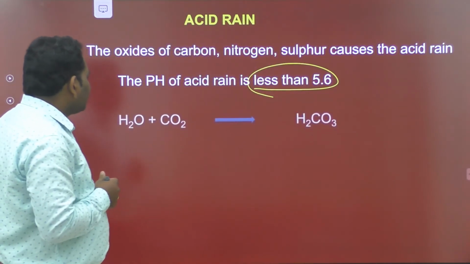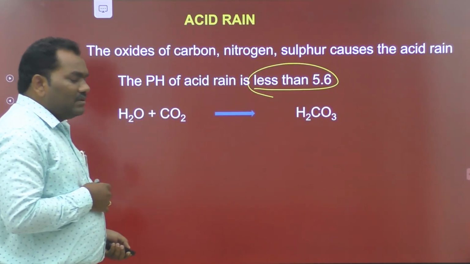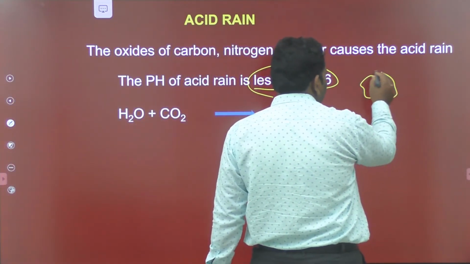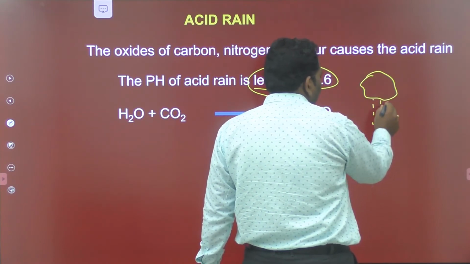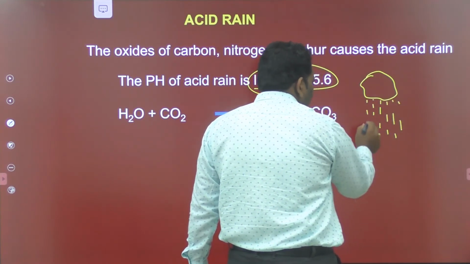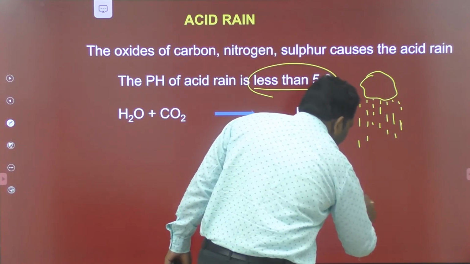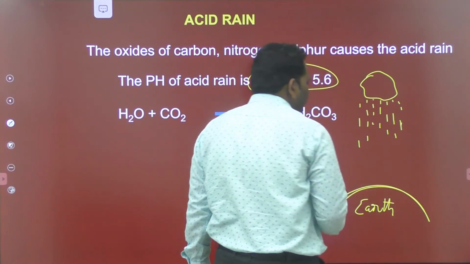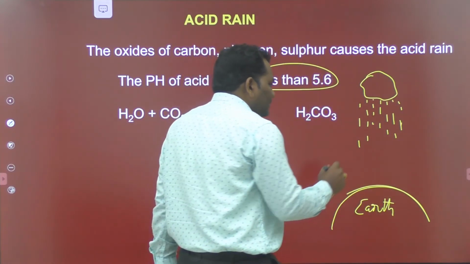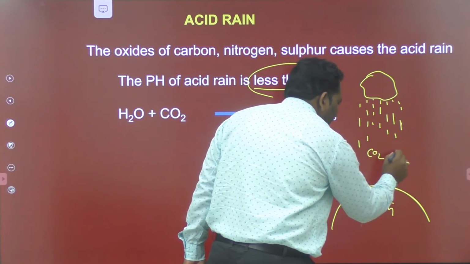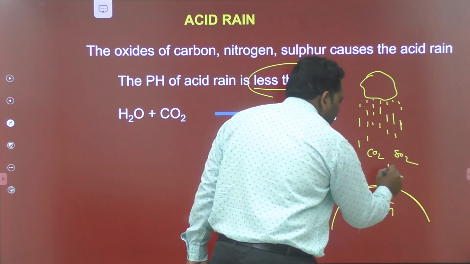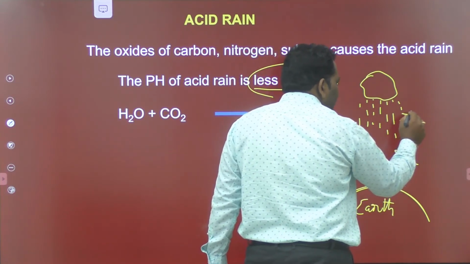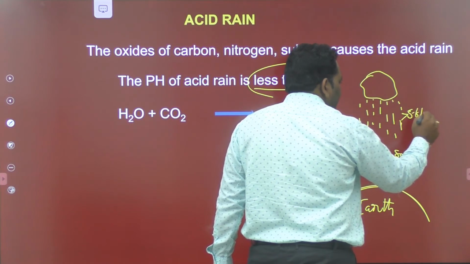Generally rain comes from the sky from the melting of clouds. Before reaching the surface of the earth, it meets the CO2, SO2, and NO2 molecules present in the environment.